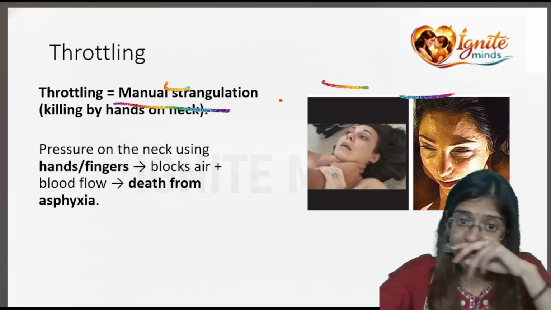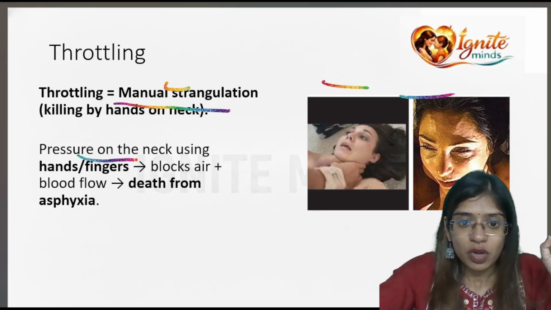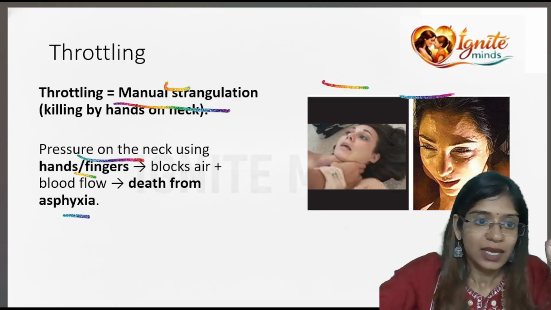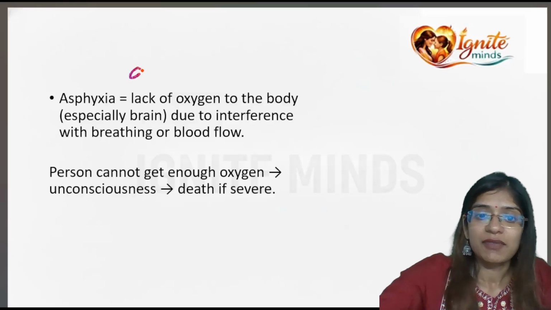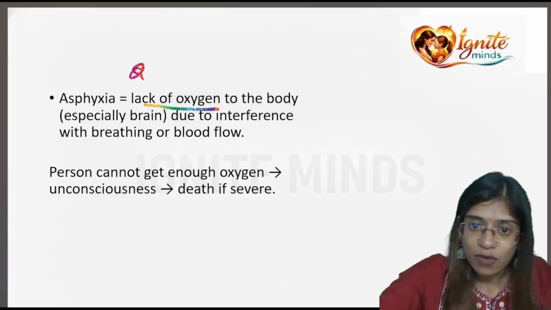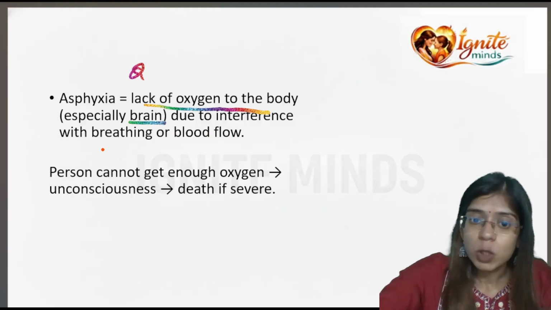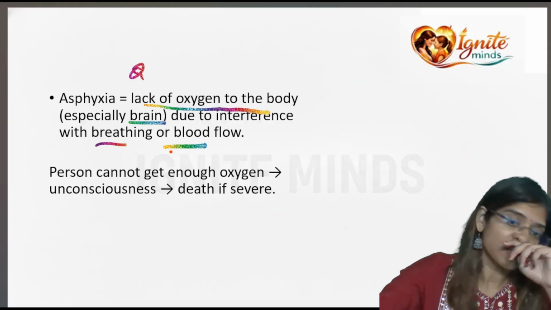You can see the picture, image based questions. Pressure on the neck using hands or fingers causes asphyxia. Can you tell me what is asphyxia? Asphyxia is the lack of oxygen to the body, especially the brain, because of interference with breathing or blood flow. That is the definition of asphyxia.